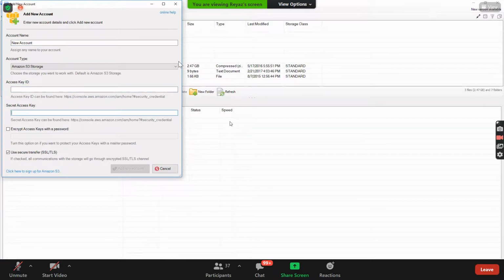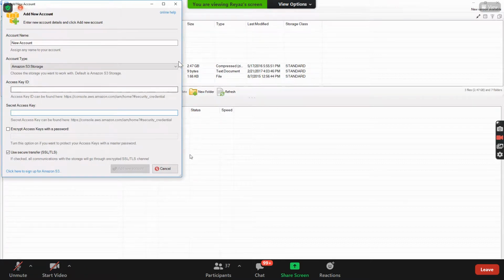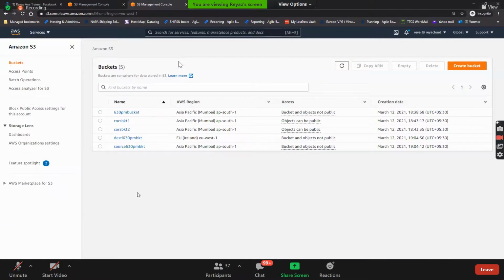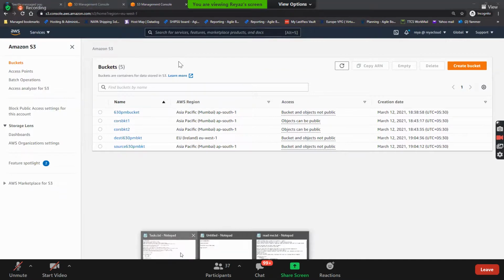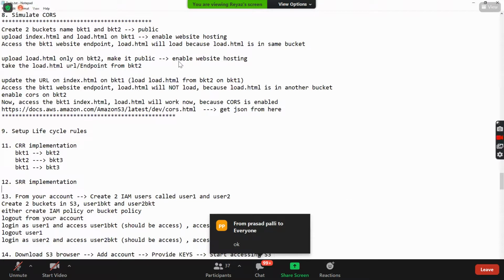Your account will be added, and you can use this tool to just drag and drop to your buckets. Instead of going to the console all the time, clicking this and that, it is much easier to just drag and drop, create folders and put files here. This is just an advanced tool actually. Got that? Download S3 Browser, add account, provide keys, and start accessing S3, or put the data in buckets.